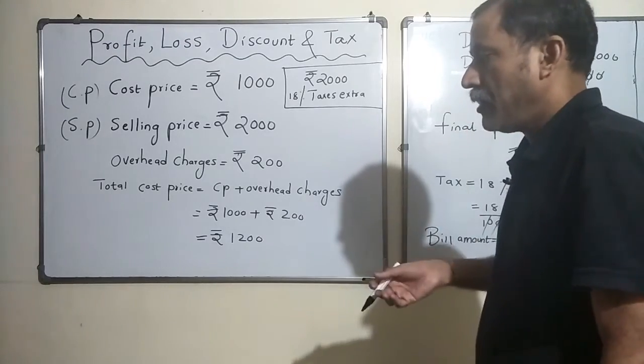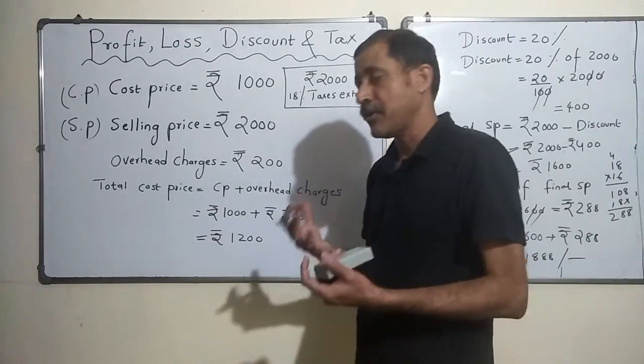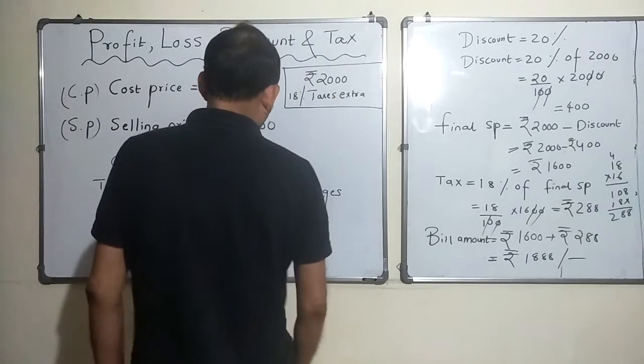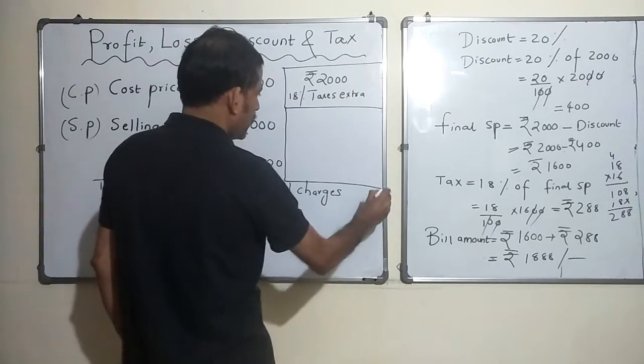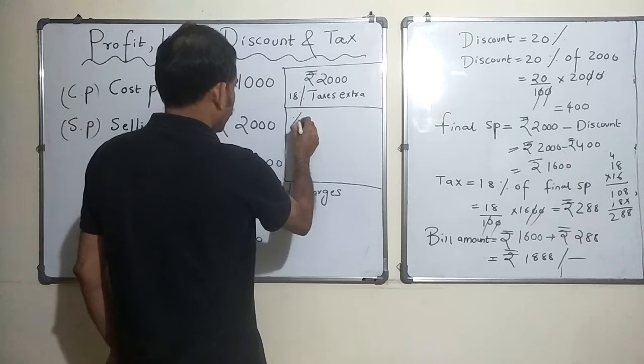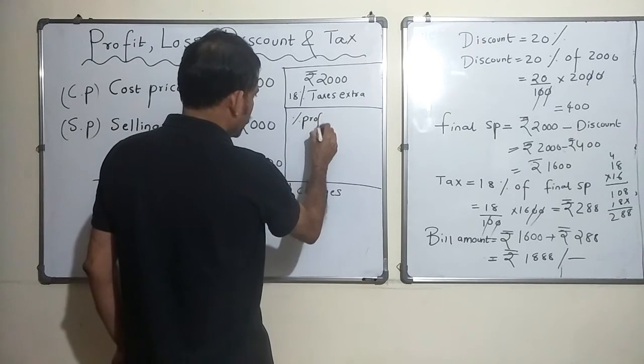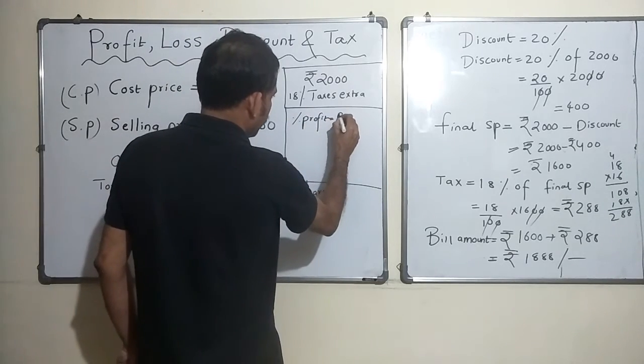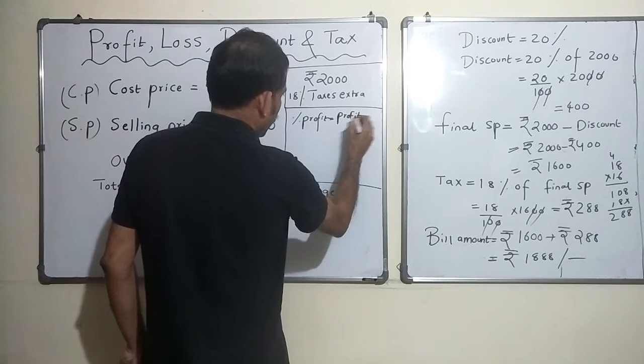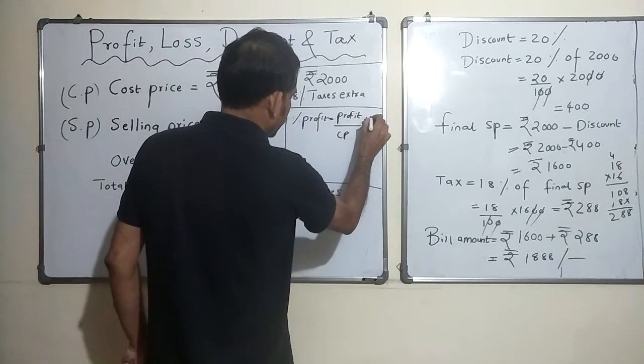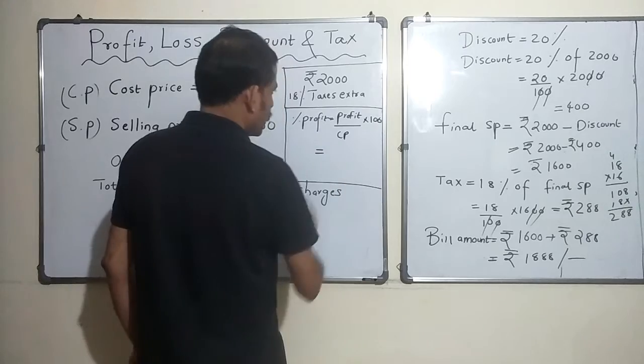Now, if you look at me, what is my final profit percentage? Let's see. Profit percentage is equal to profit by CP into 100. What is the profit?